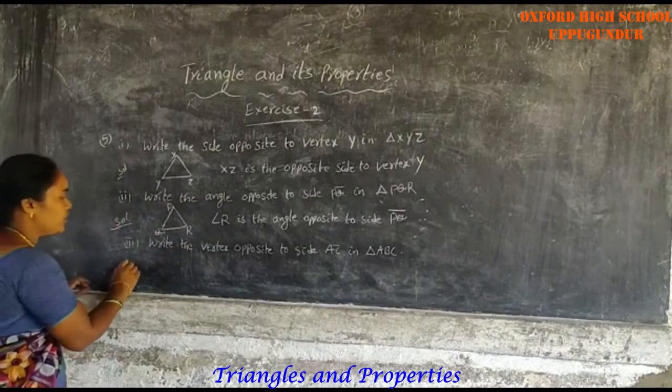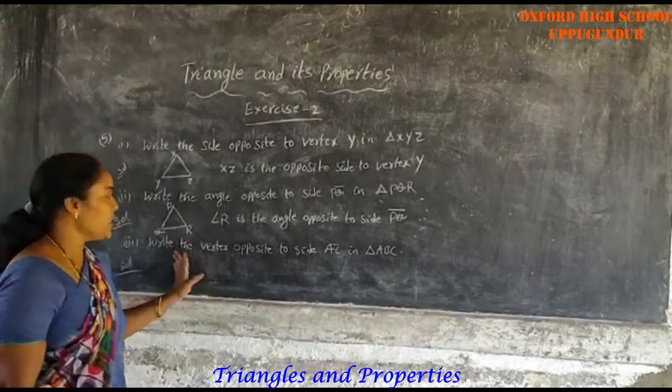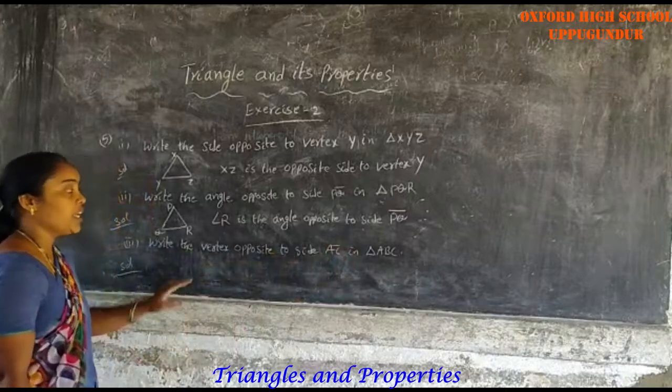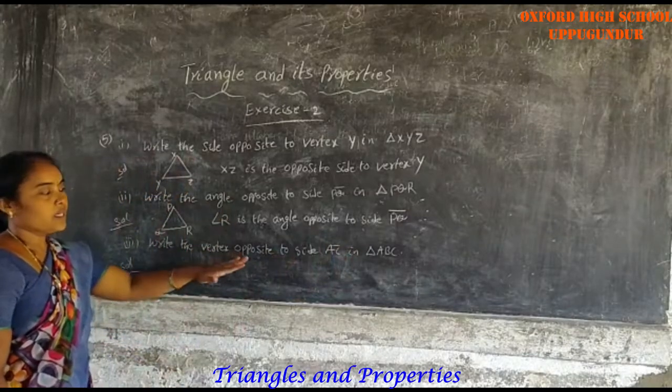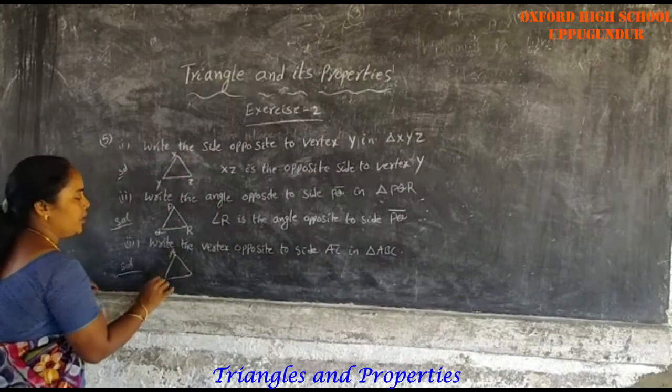Next, the last one, the third one in this exercise. Write the vertex opposite to side AC in triangle ABC. Here the vertex is asked. The first one is side, the second one is angle, the third one is vertex. Triangle ABC.